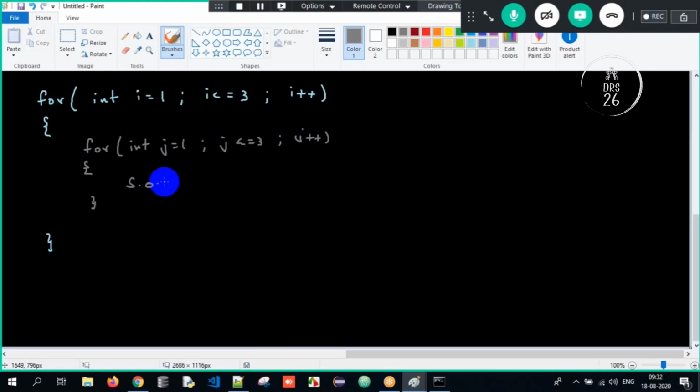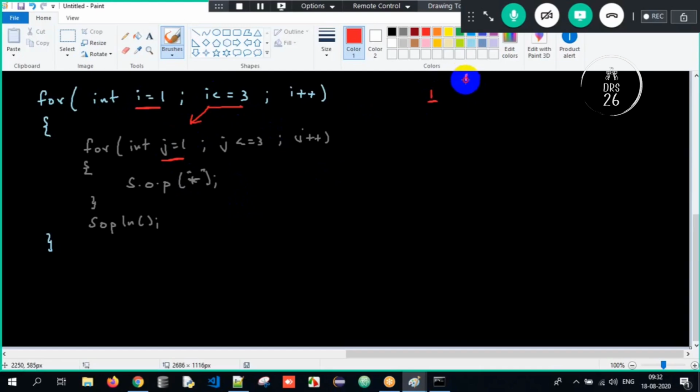And what am I supposed to print? I have to print star, and here I have to move my control back to the new line. This is all about it. See, i value is 1, meaning my control is in row 1. Is 1 less than or equal to 3? Yes, control comes inside. Now j is equal to 1.